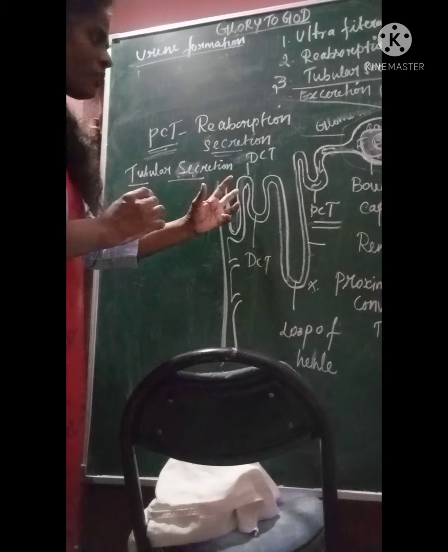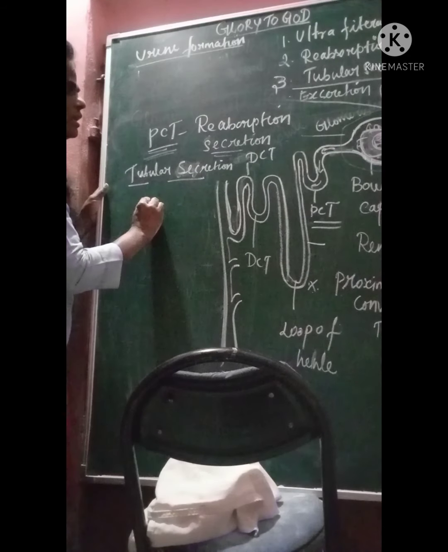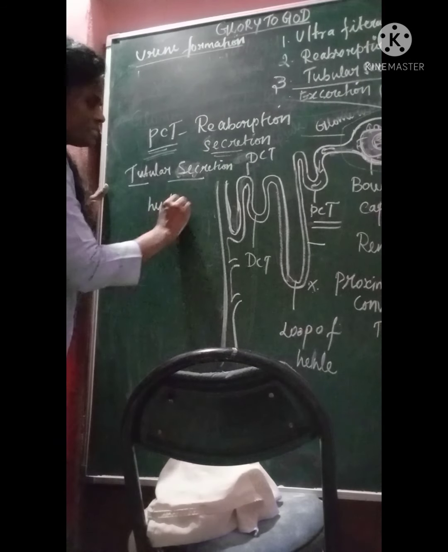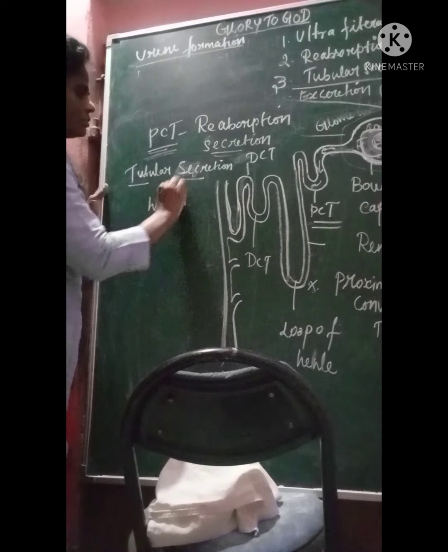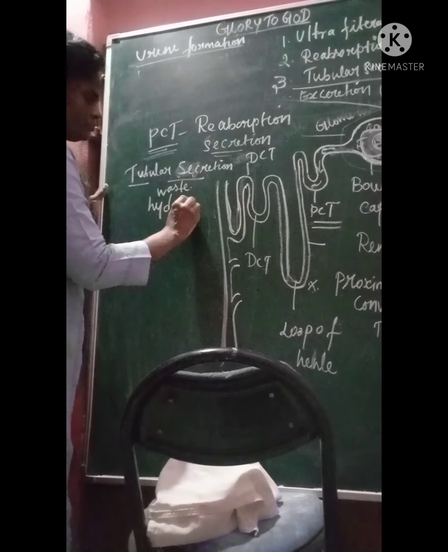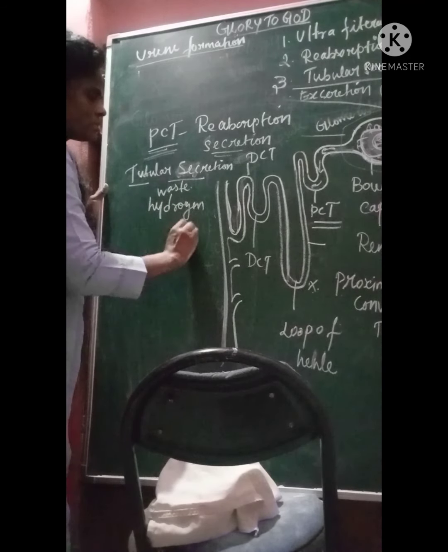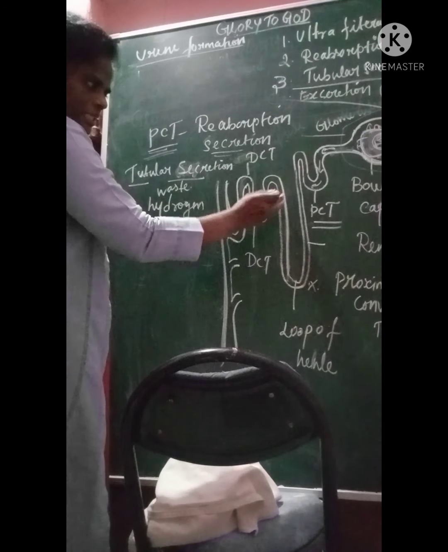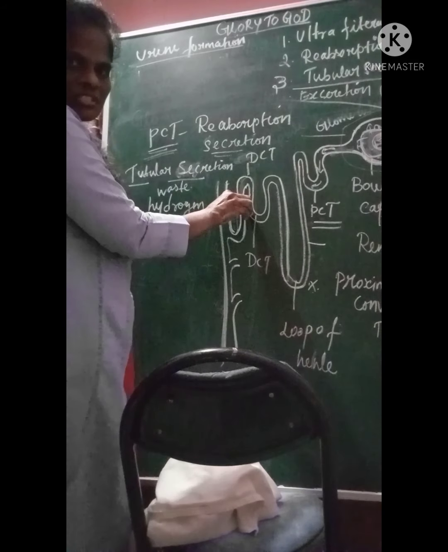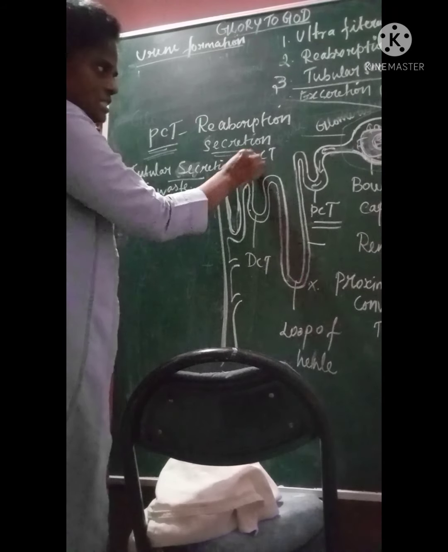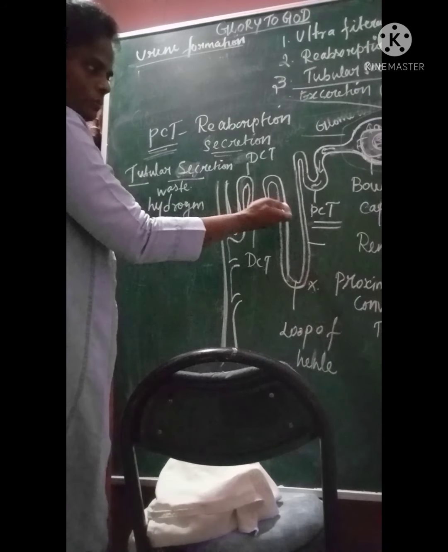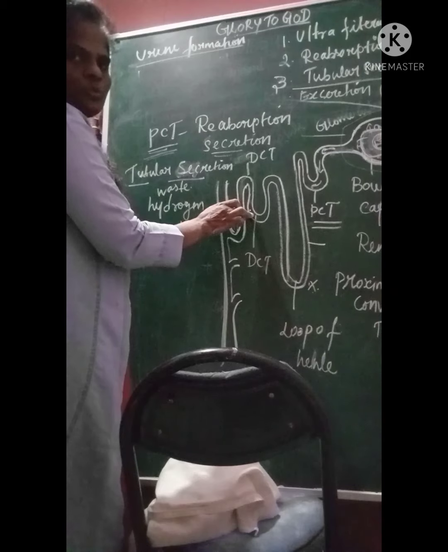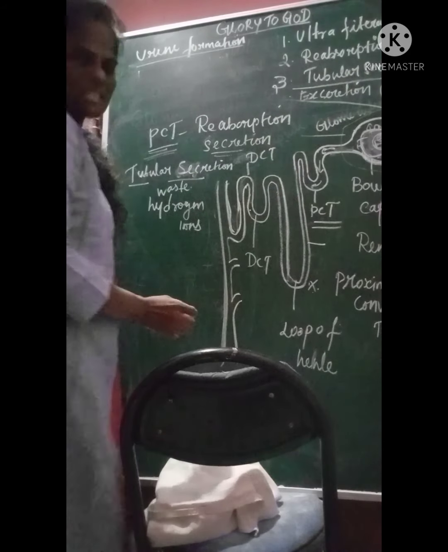From the blood, hydrogen ions, the waste hydrogen ions, escape from the blood circulation into the tubule. From the blood, the waste escapes into the tubule. That's why we call it tubular secretion.